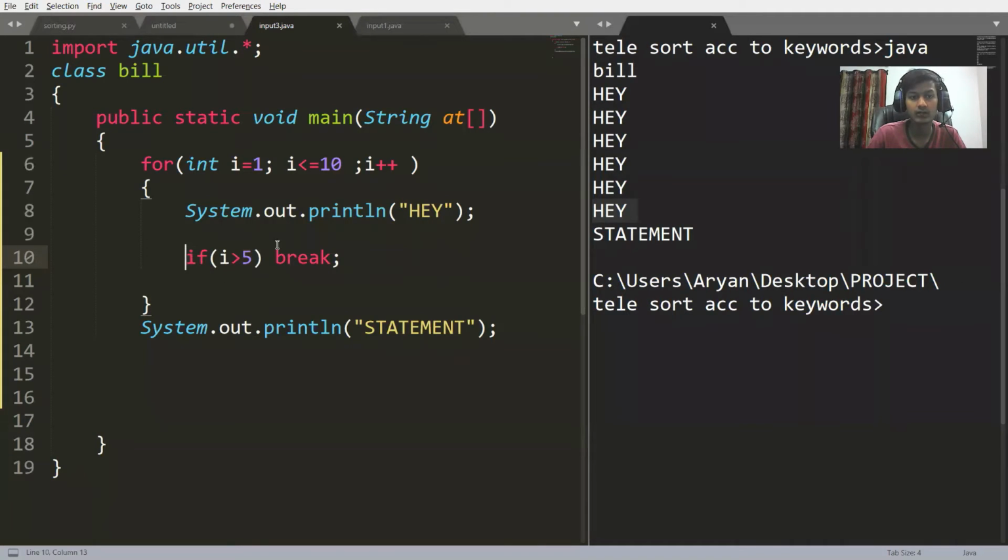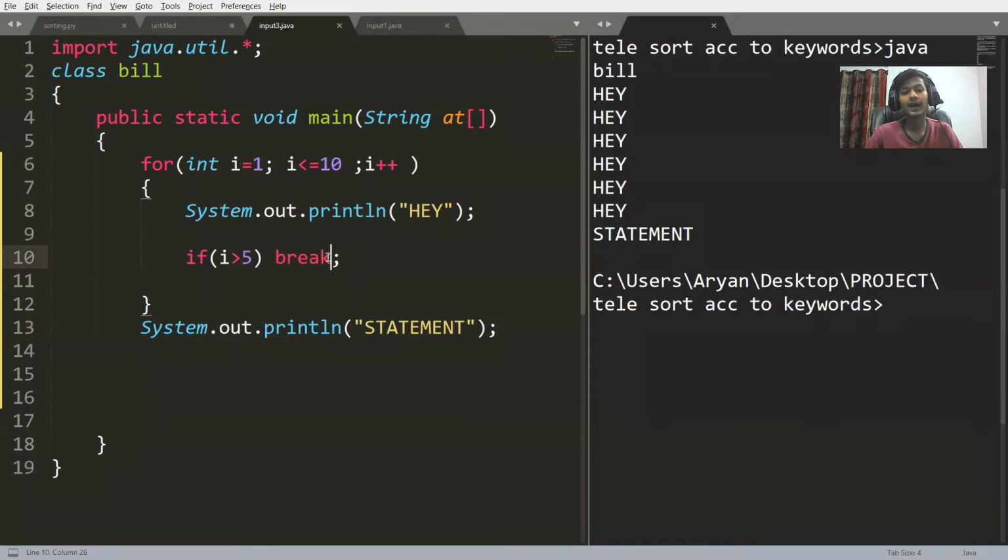The statement inside it was break, which terminates the loop, so the loop will not execute further. It goes to the statement following the loop, which was this print statement. Therefore the statement was printed on the screen.